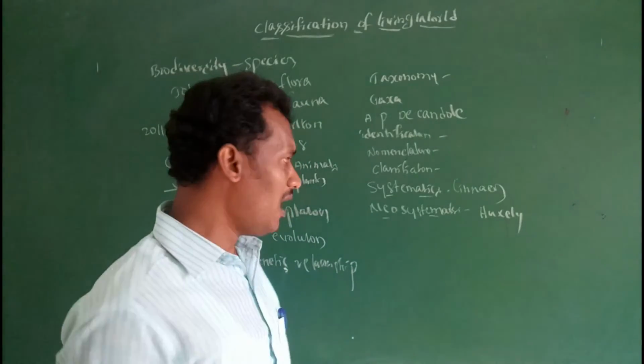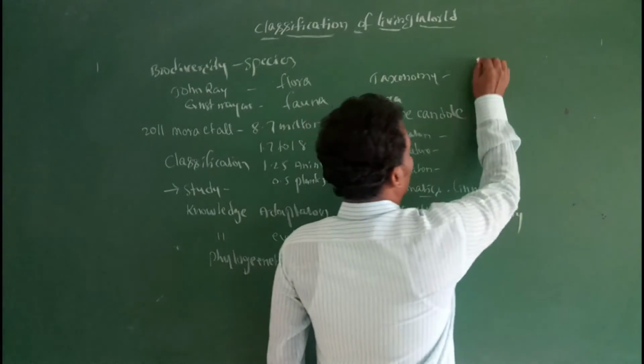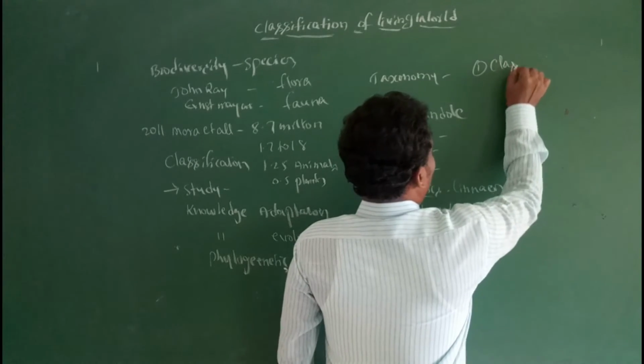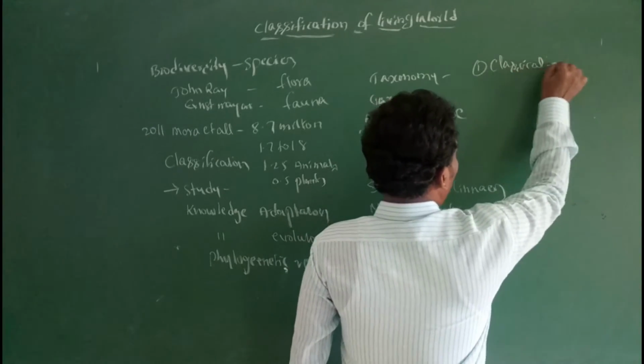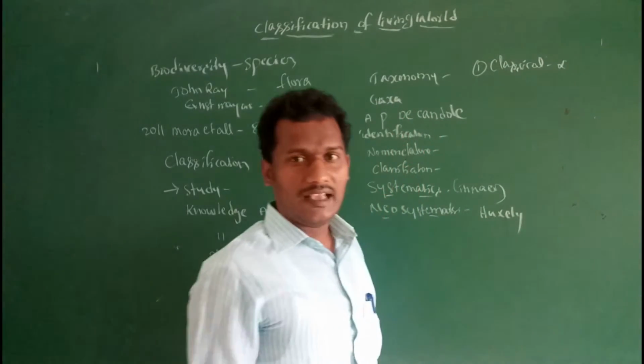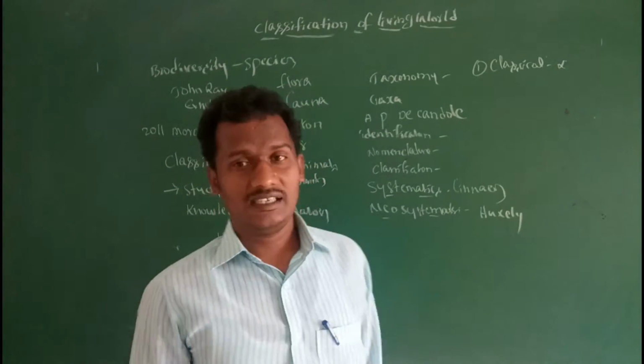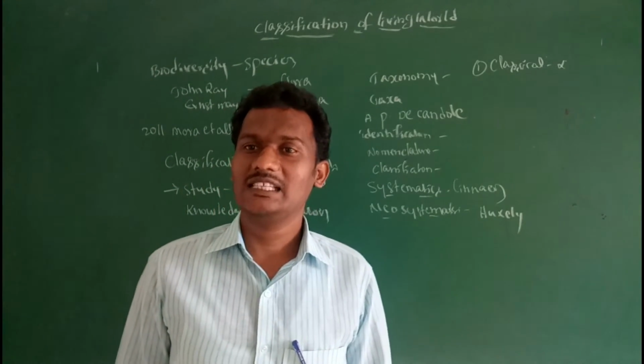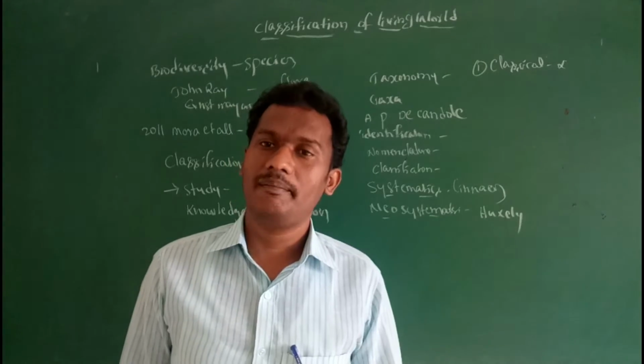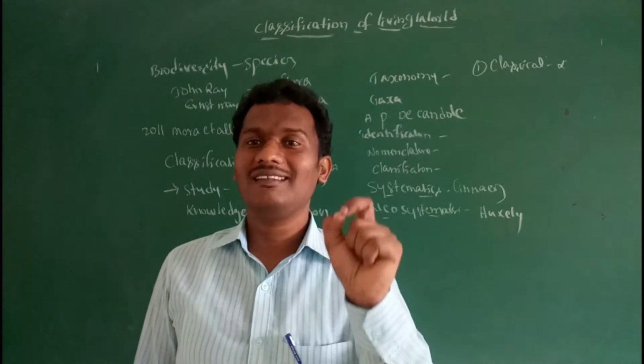Then branches of taxonomy. First, classical or alpha taxonomy. Classical or alpha taxonomy means classifying living organisms based on morphological traits.